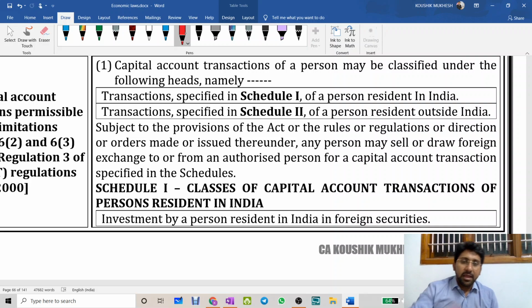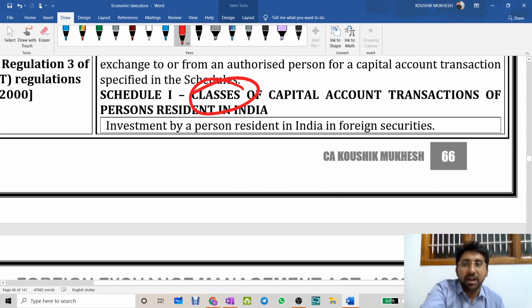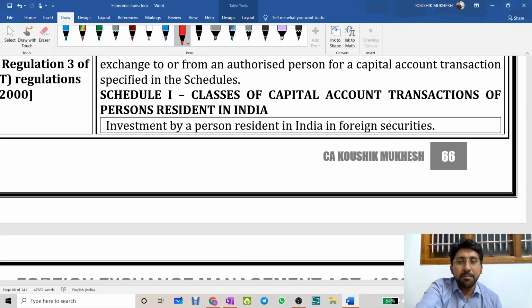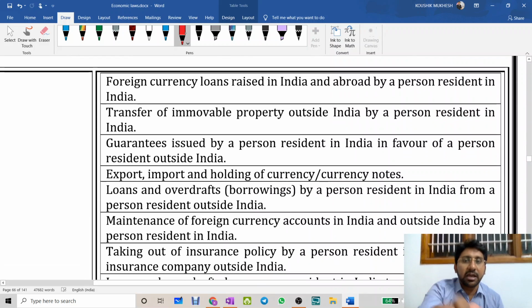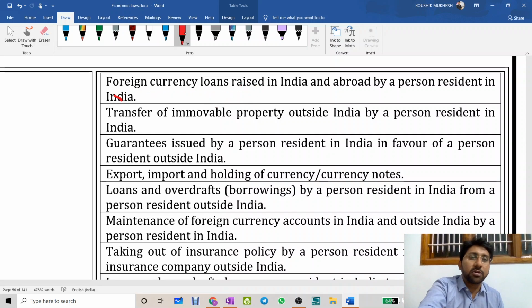Okay, anyway, we have seen a word called class of transactions. This is what I want to convey. Schedule 1, class of capital account transactions of a person resident in India. Investment by a person resident in India in foreign securities. Next one, foreign currency loans raised in India and abroad by a person resident in India. These are called external commercial borrowings. We will have a separate discussion on that. That will be another 1.5 hour session completely, an in-depth understanding. Transfer of immovable property outside India by a person resident in India.